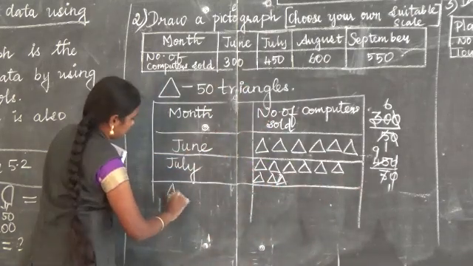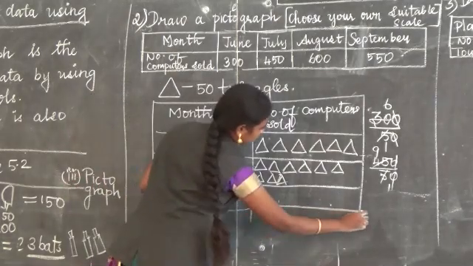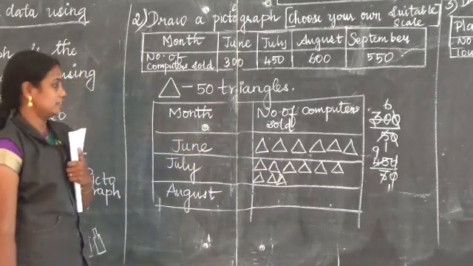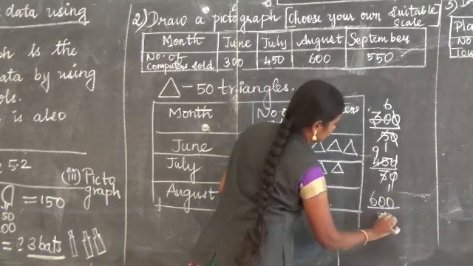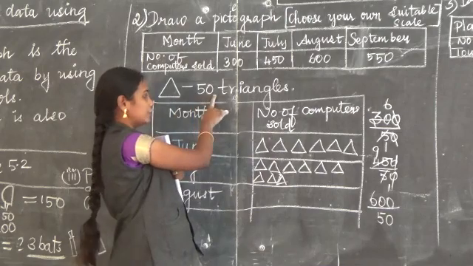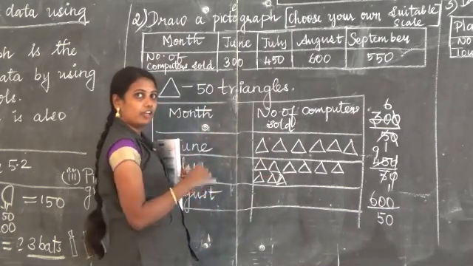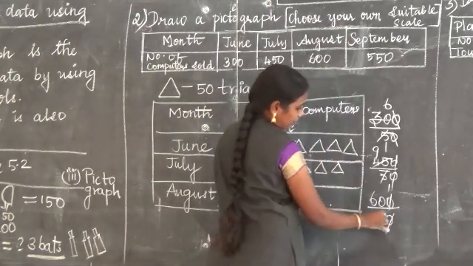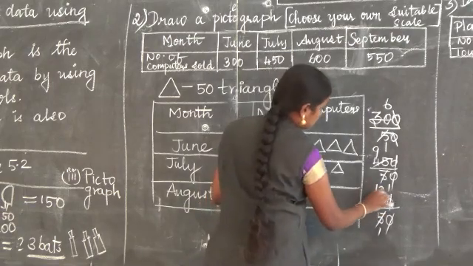Next is August month. It's given 600. So 600 divided by 50. Since we have taken one triangle equal to 50, I am dividing by 50, so you can find out how many triangles can be drawn. 0, 0 cancel, easy only. 5 ones are 5, here 12 times.